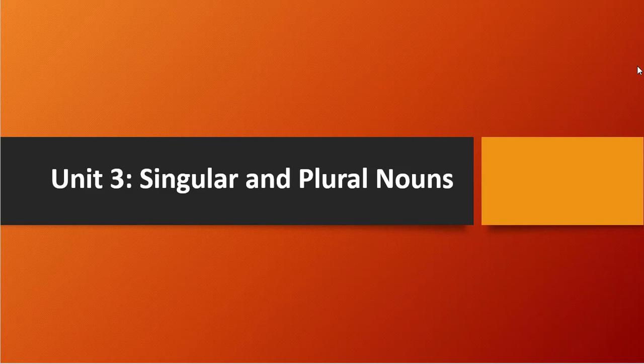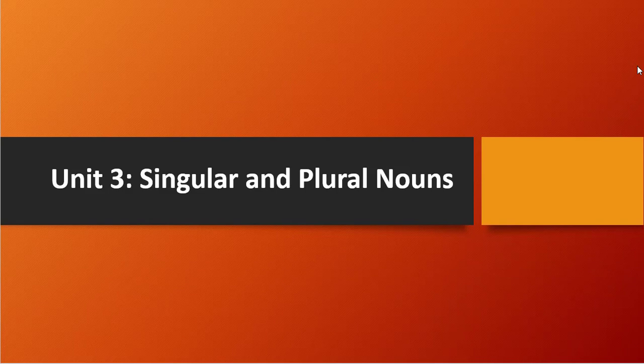In our previous class, we discussed our unit 1 nouns and unit 2 common nouns and proper nouns, right? So today we will discuss our unit 3 and unit 4. Those are small units and it is very easy to understand. So let's begin with the nouns,